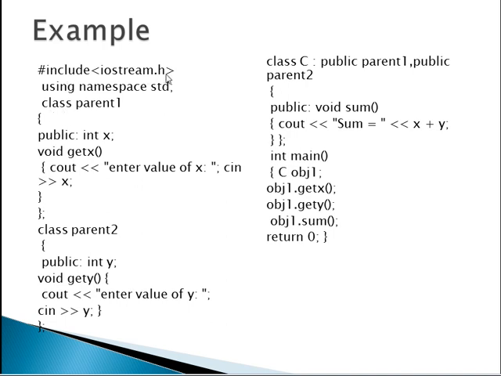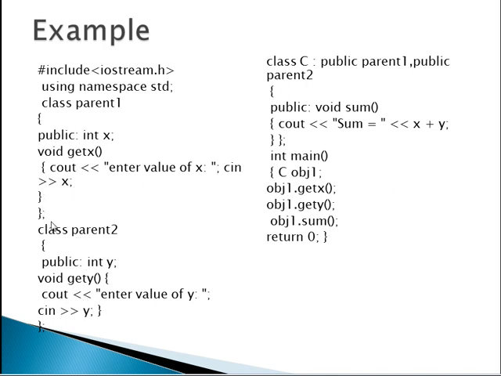#include <iostream>, using namespace std. We are using some functions from std, so this using namespace is necessary. Class parent1. This is parent1. In this, x is public: public int x. Get x is a function in which we are accepting the value of x: enter the value of x. This is your first parent.